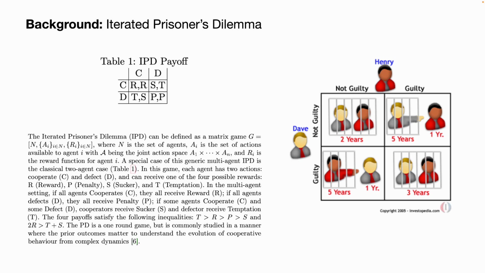The payoff table is shown here as the IPD's payoff matrix, where you could receive a reward or penalty. R means reward, P means penalty, S means being a sucker, while T means temptation. It usually follows the inequality that T, the temptation reward, is bigger than R, the reward, which is bigger than P, the penalty, which is bigger than S, the sucker reward. And also two times the reward is bigger than the temptation plus the sucker reward. You can play it in one round, but in the commonly studied manner, it is played iteratively. This is important to understand the evolution of cooperative behavior from complex dynamics.